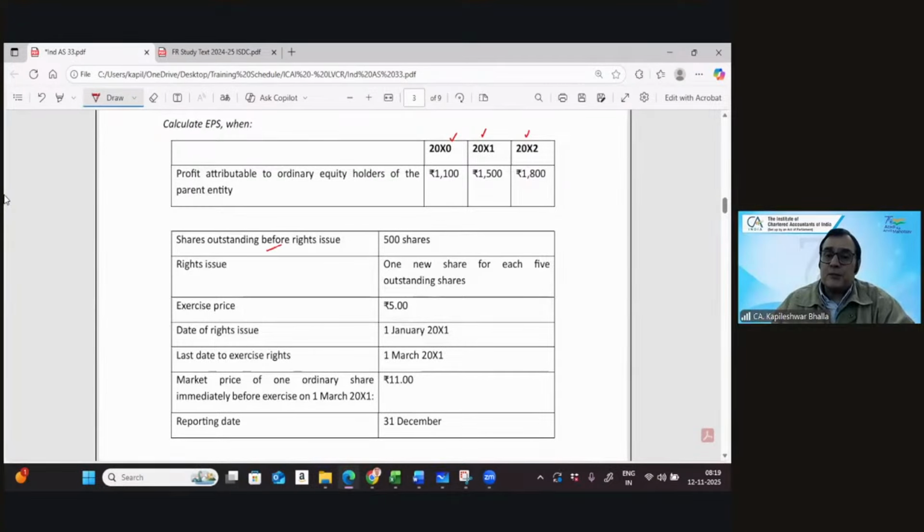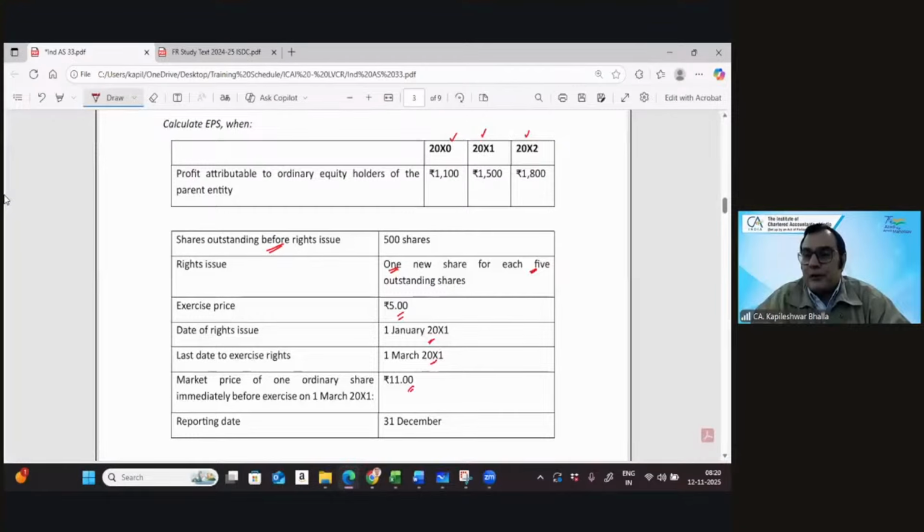Then we're given the shares before the right issue. The right issue is 1 share for every 5 shares. There is an exercise price of 5. The date of the right issue is January X1. It is going to be exercised on 1st March. And the market price of the share before the right issue is 11. And the reporting date is December.